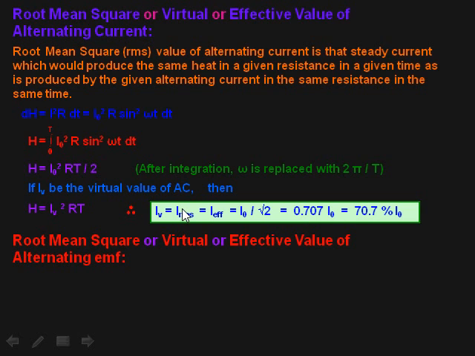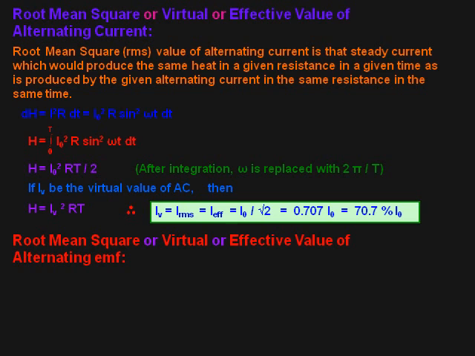So I RMS is equal to 0.707 I naught. This is a very versatile equation. Here I naught is the peak value, I RMS is the root mean square value. So RMS value is always smaller than its peak value.